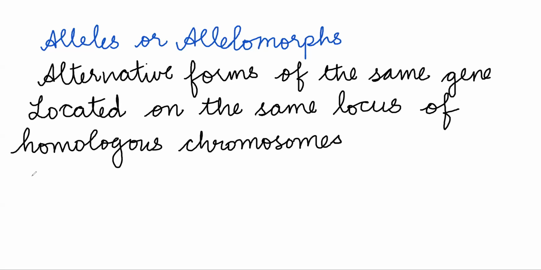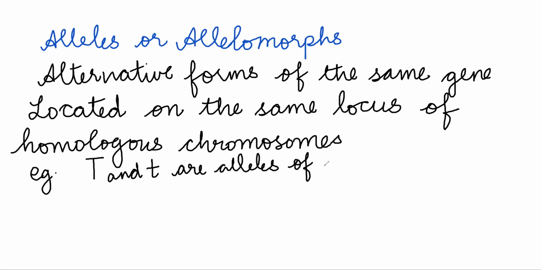What was the example of alleles? Capital T and small t are alleles of each other. So gene for tallness and gene for dwarfness are actually alternative forms of the same gene.